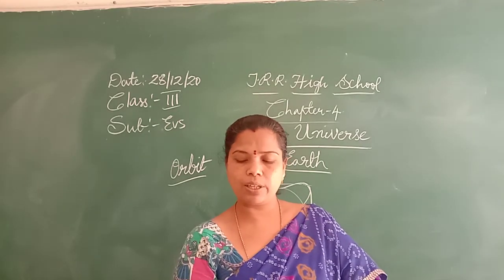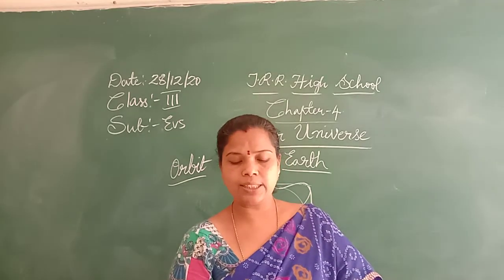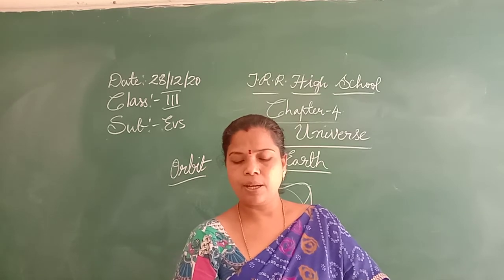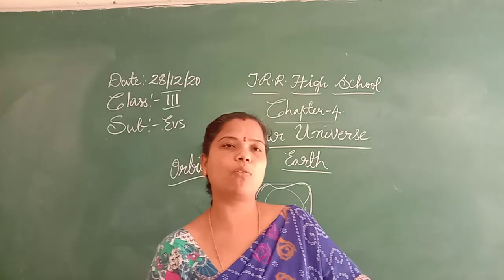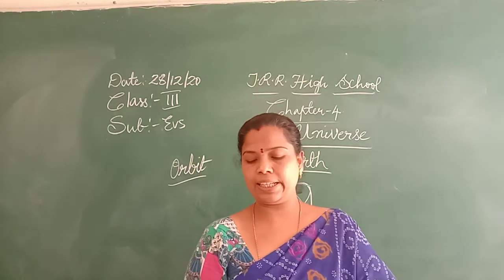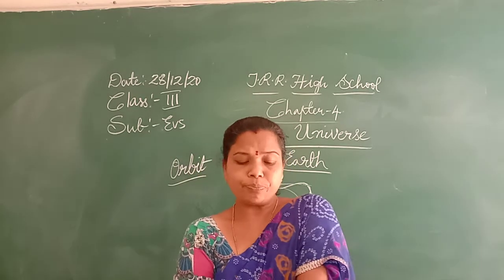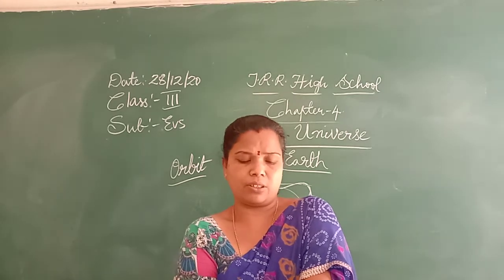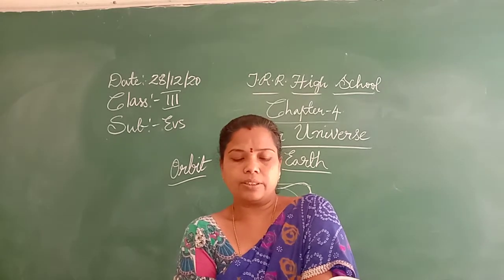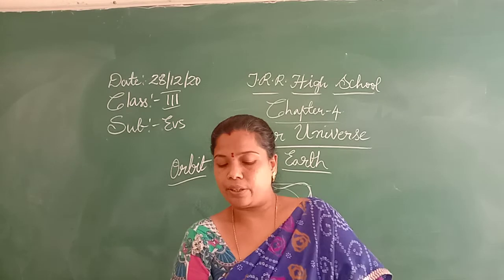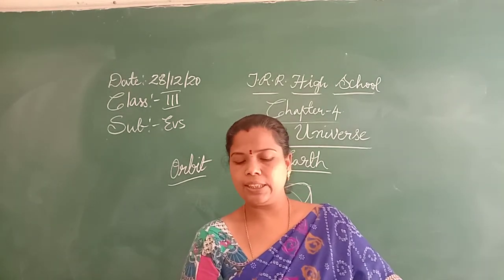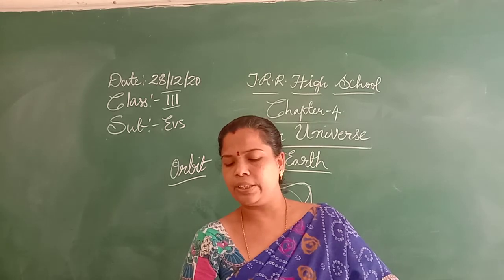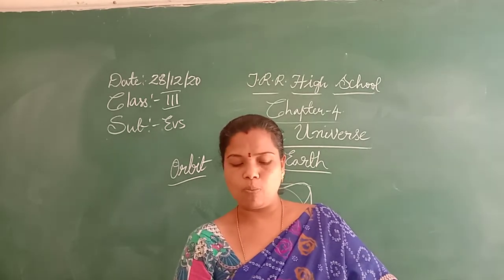It has a solid surface of mountains, valleys, canyons, plains and so much more.